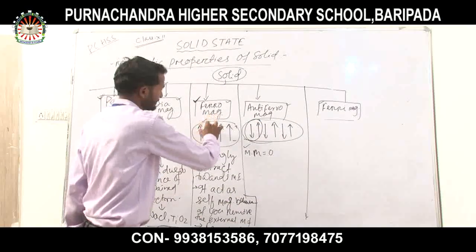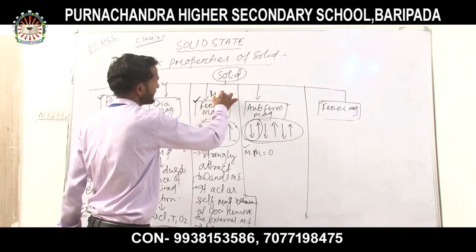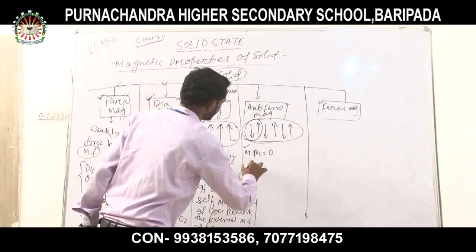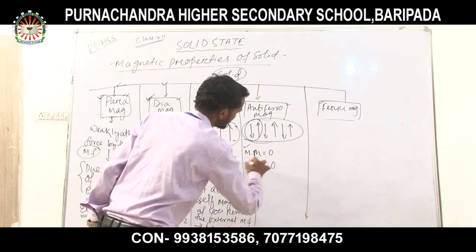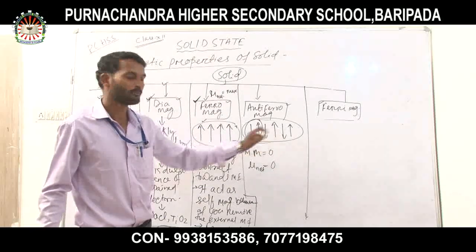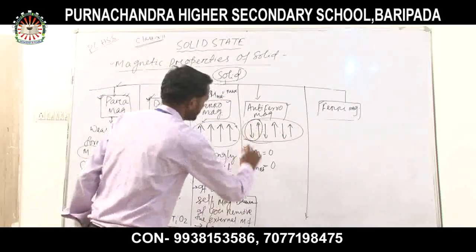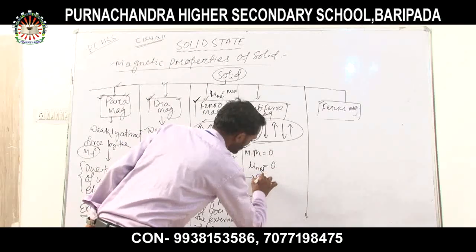In that case, the net magnetic moment is equal to 0 because of the cancellation between the domains or alignment of the dipoles. Now it will be strongly repelled by the magnetic field.